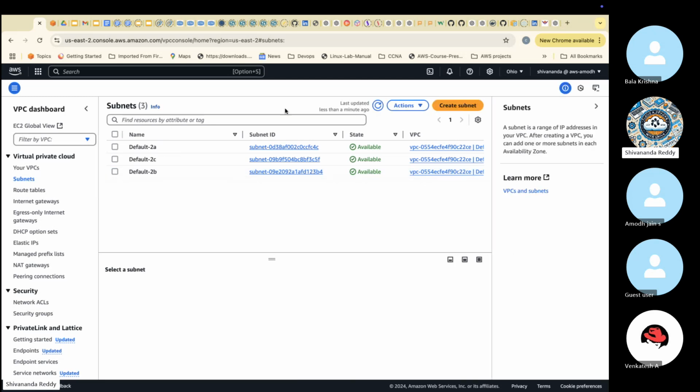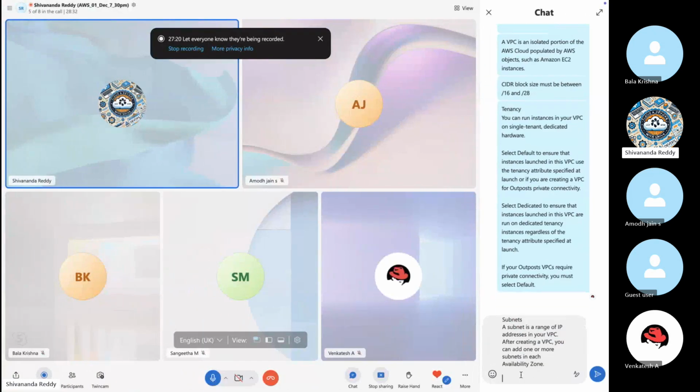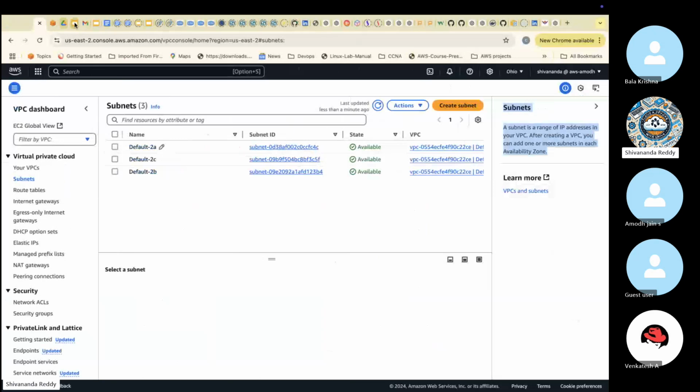Now I want to create separate subnets. Two subnets I'll create. Already we discussed this, right, as per the diagram. The previous diagram was loading here.